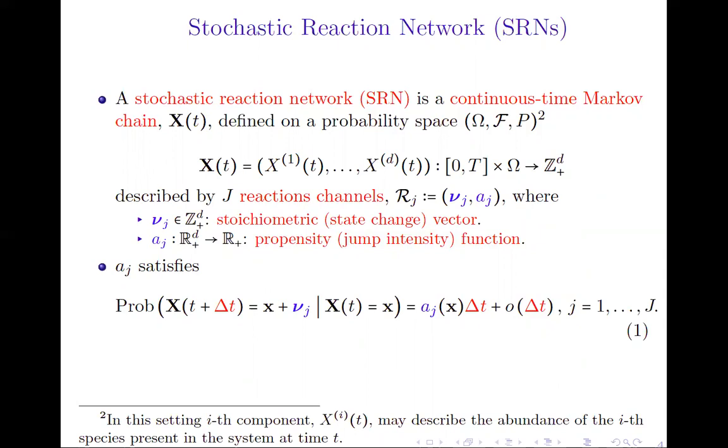In this setting, the propensity functions satisfy an important relation, which is relation 1, which states that the probability to observe a change in the state in the time interval t plus delta t, due to the firing of the j-th reaction, is proportional to the length of the time interval, which is delta t, with a constant of proportionality equal to a_j. This relation is important for the derivation of the chemical master equation for these systems, and also to derive other properties for stochastic reaction networks.